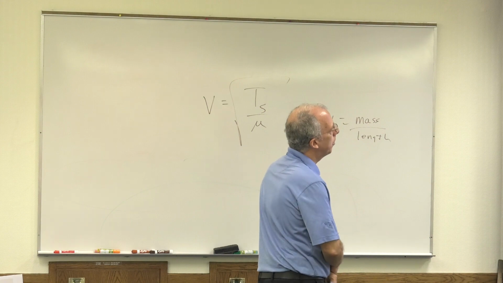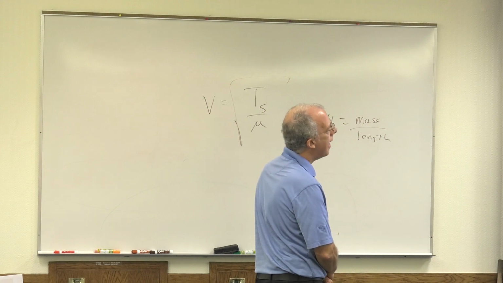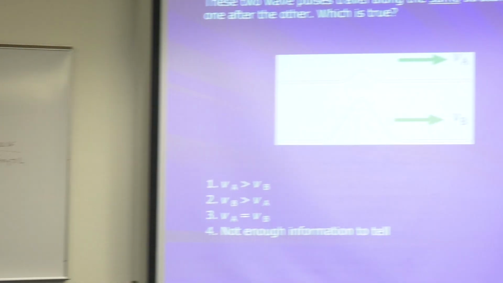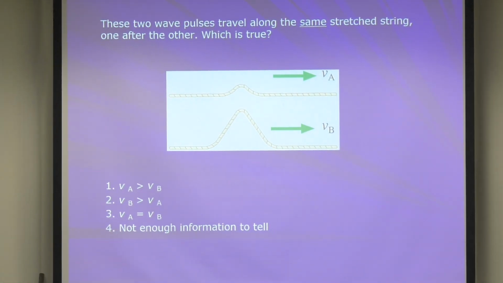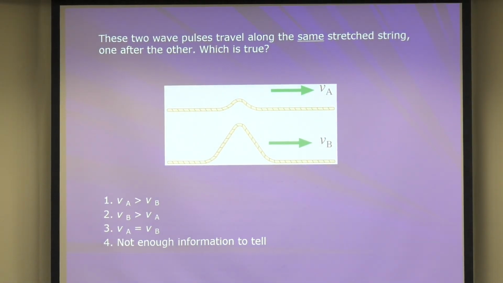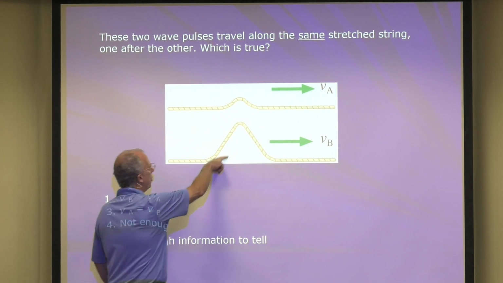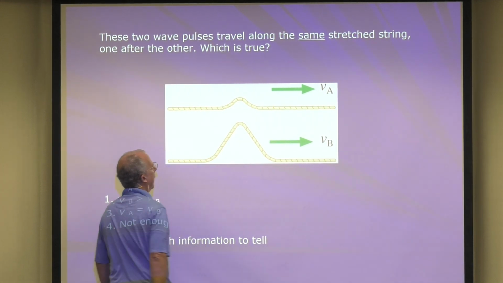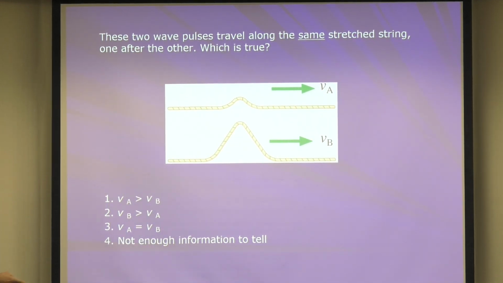These two wave pulses travel along the same stretched string, one after the other. One has a large amplitude, one has a small amplitude, but it's the same string, so it has the same mass per unit length. We're assuming the tensions are the same, everything is the same, but one has a large amplitude and one has a small amplitude. What is true about the speed? Pause your video and answer it.